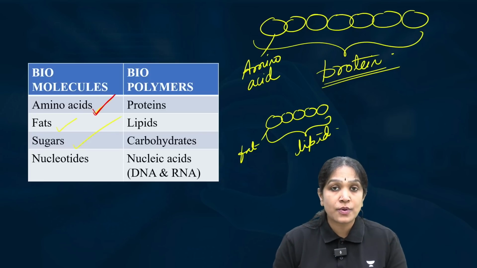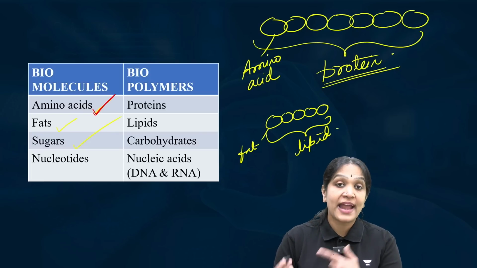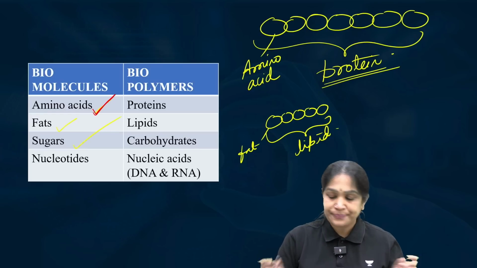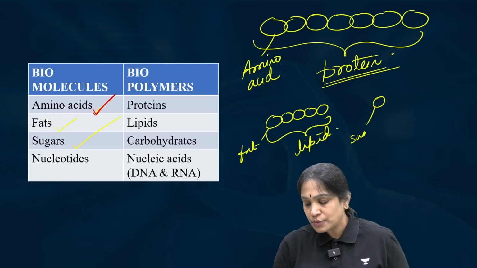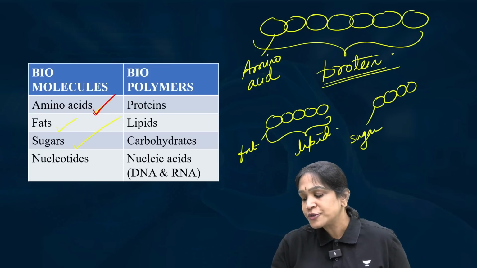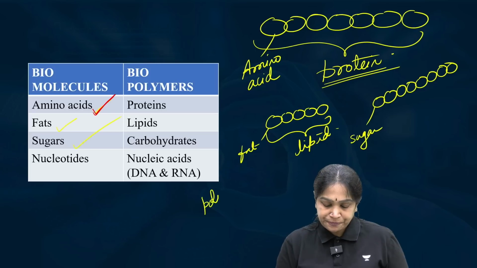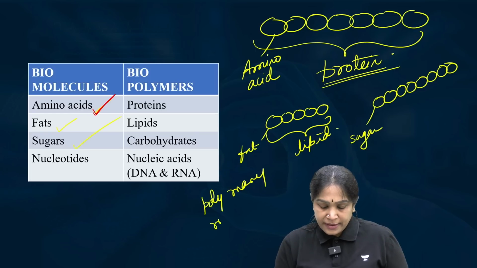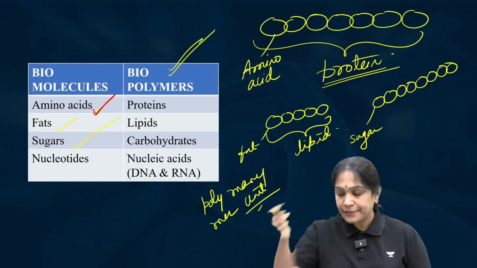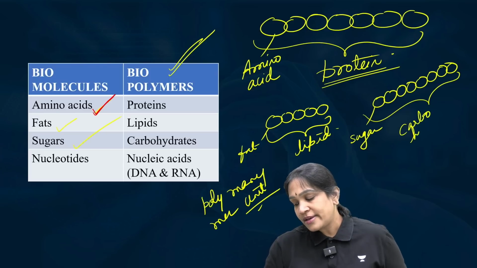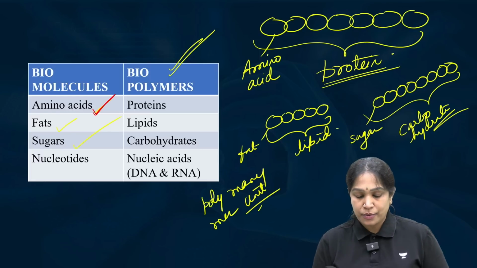Next, we have sugars. You know sugars: glucose, fructose, fruit sugar, lactose, milk sugar, galactose, sugar in the vegetables. If this is one sugar, the chain of sugars, polymer means what? Poly means many, mer means unit, polymer, biopolymers, right? So if this is the sugar, this is called a carbohydrate. High carb diet, low carb diet, we say carbohydrates.